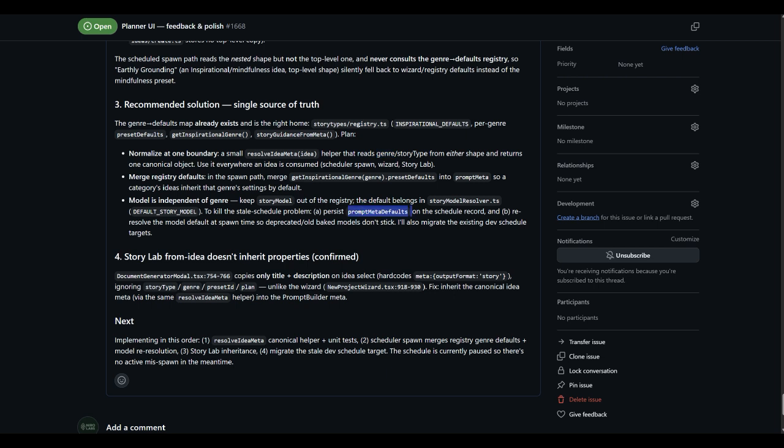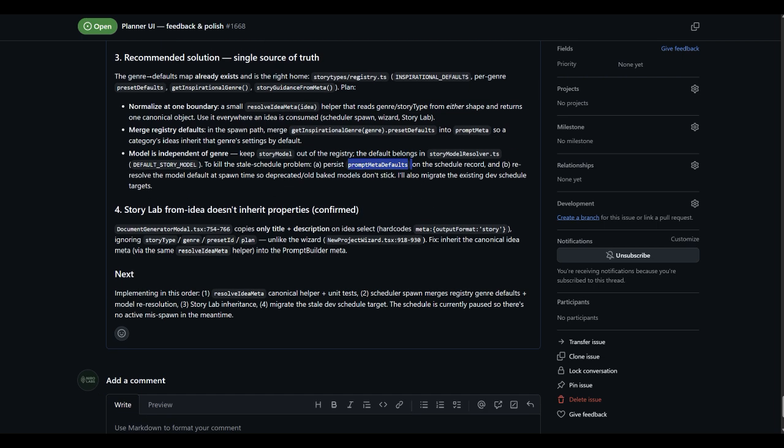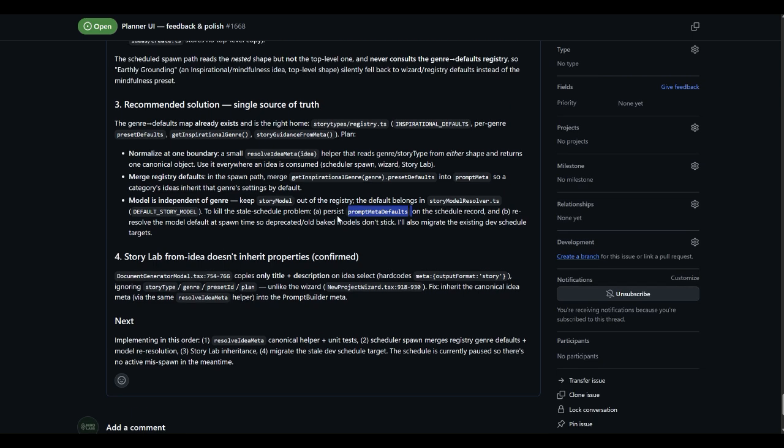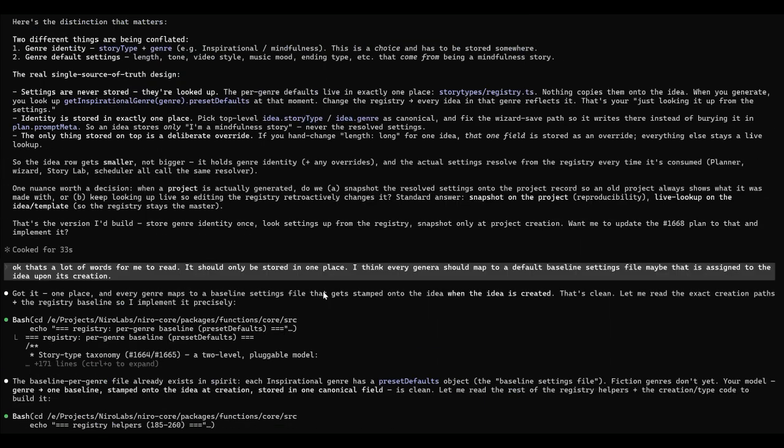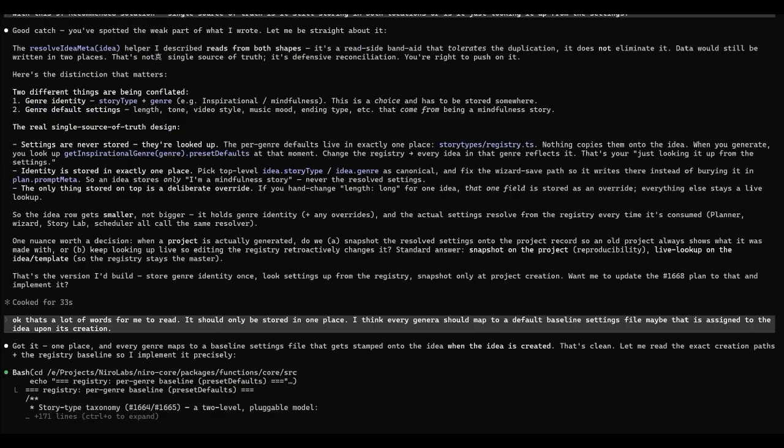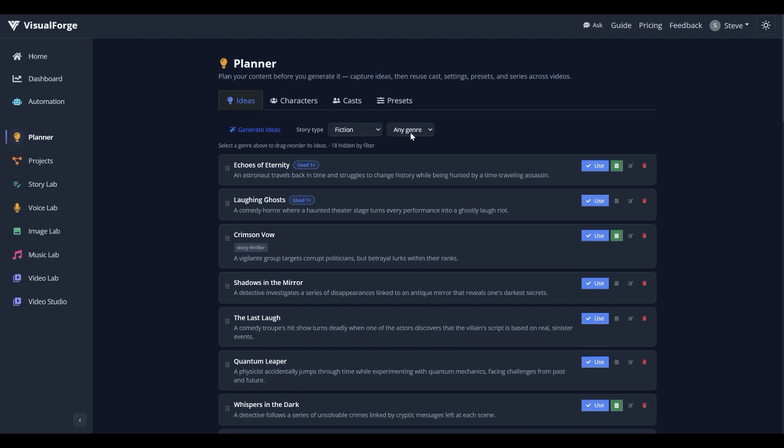The prompt metadata is part of the presets, but it's not saying that specifically. So it was a little vague, and it was kind of suggesting to store it in two places. I suggested that we could store it just in the one planner, like every genre.